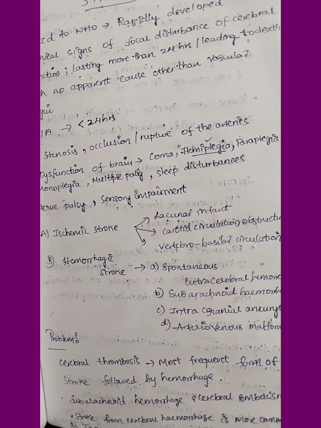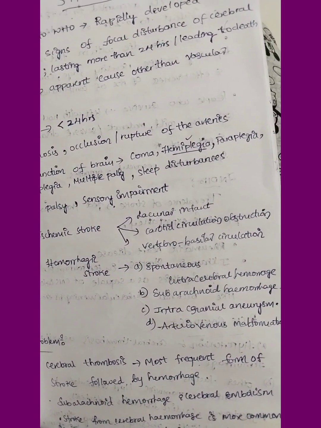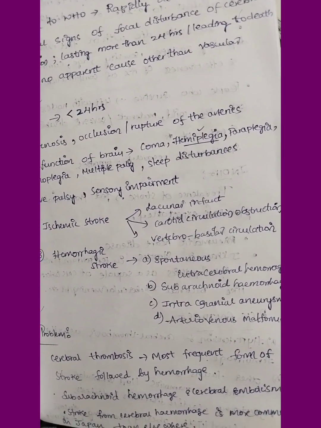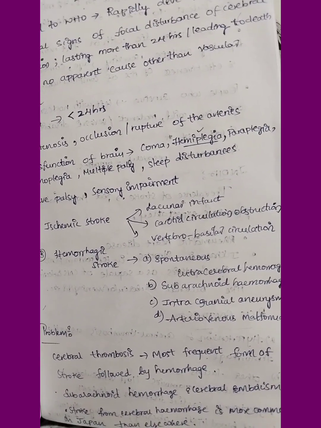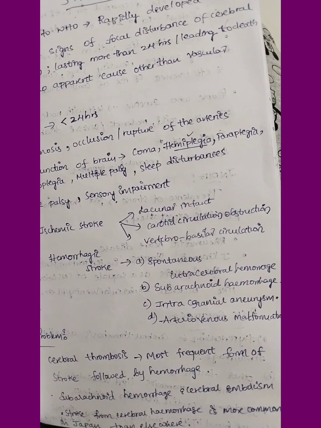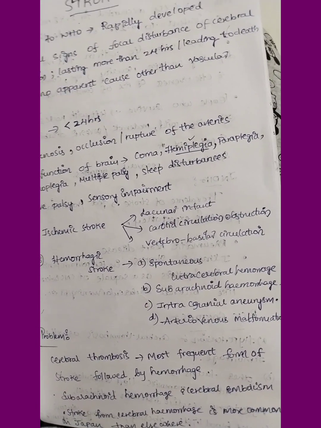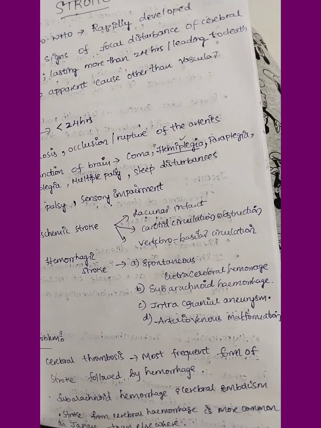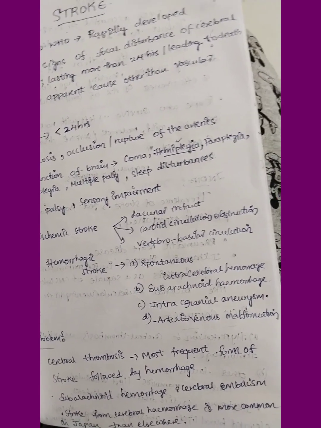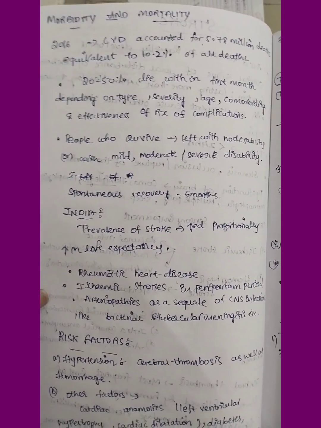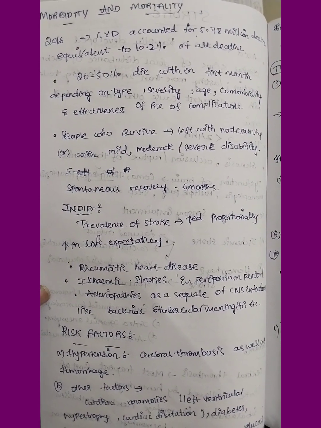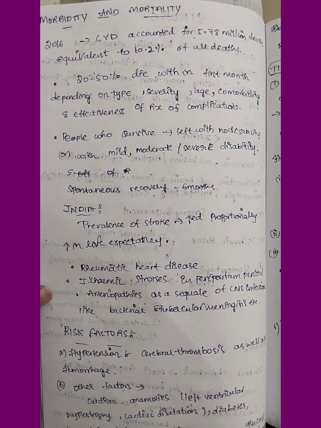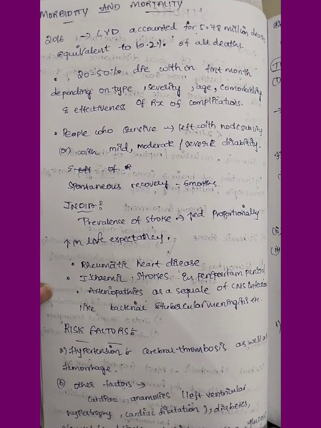Coming to the problem statement, cerebral thrombosis is the most frequent form of stroke, which is followed by hemorrhage. Subarachnoid hemorrhage and cerebral embolism are most likely the causes of stroke and death. Stroke from cerebral hemorrhage is most common in Japan. Coming to morbidity and mortality, in 2016 cerebrovascular disease accounted for 5.78 million deaths, equivalent to 10.2% of all deaths.